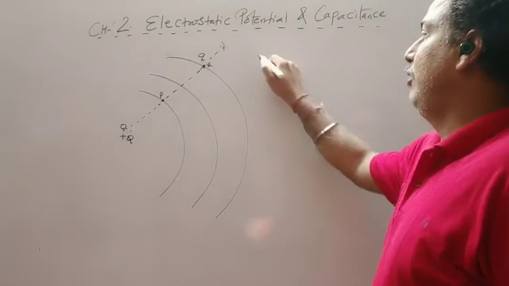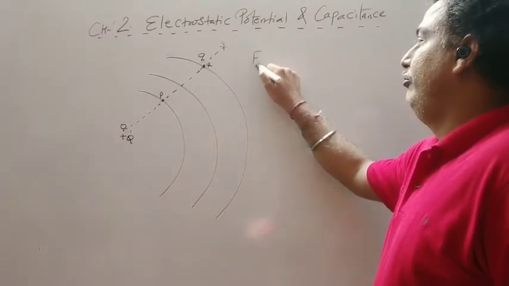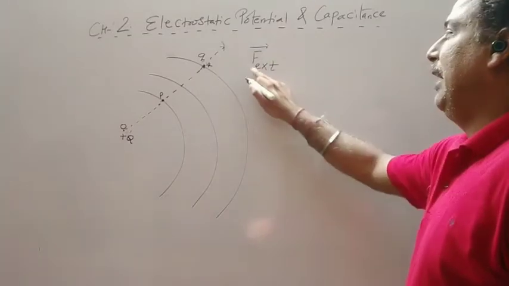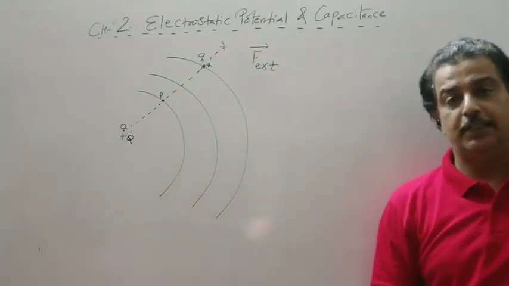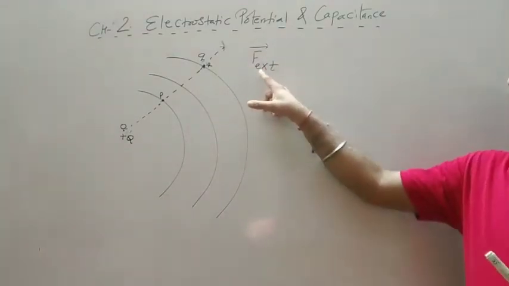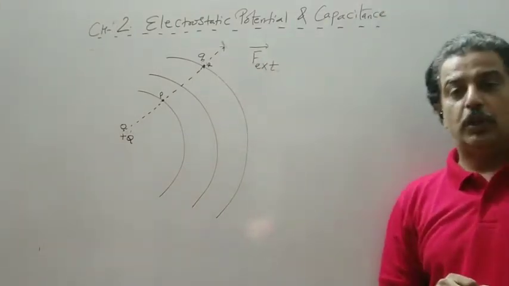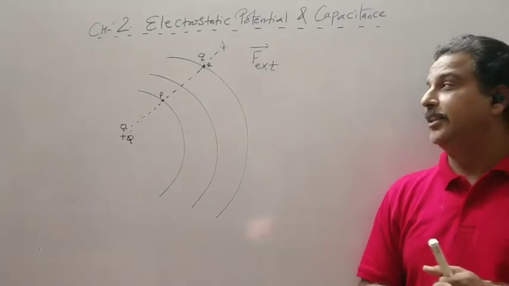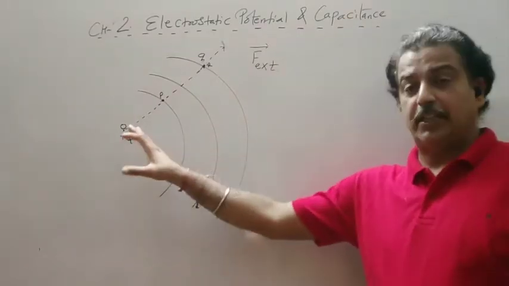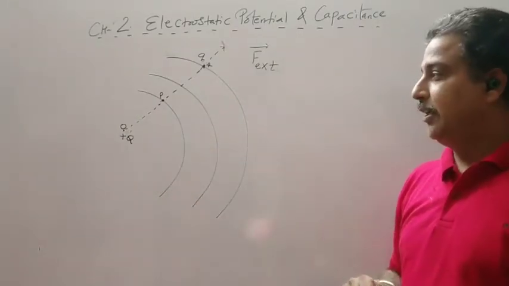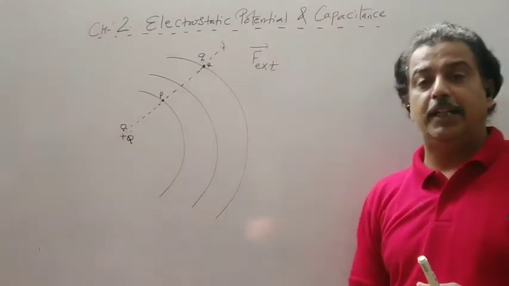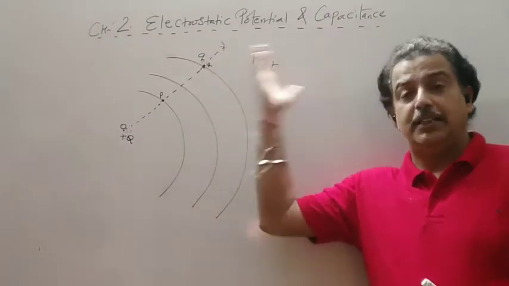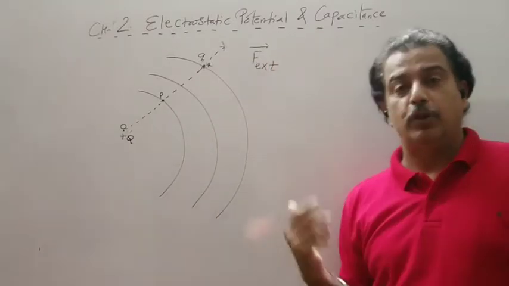The external force which we will apply is F external, denoted by F, EXT. So F external is the force which has to be applied against the electric force. Now clearly the electric force is radially outward.